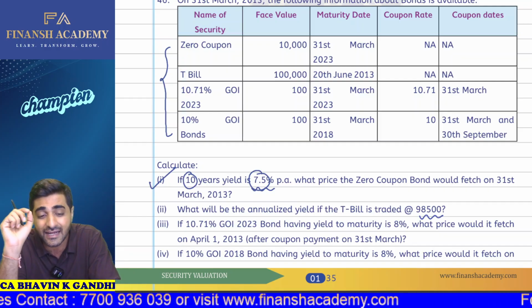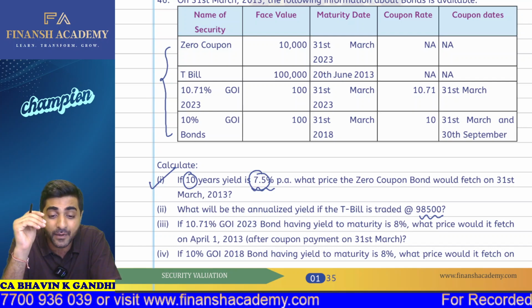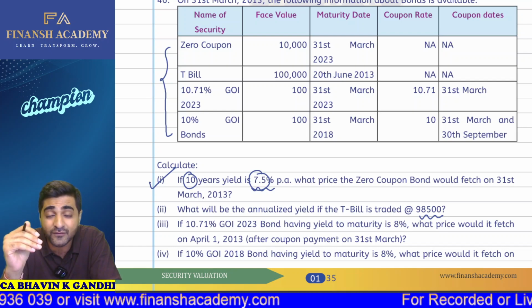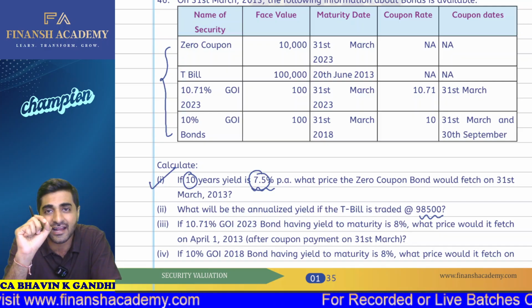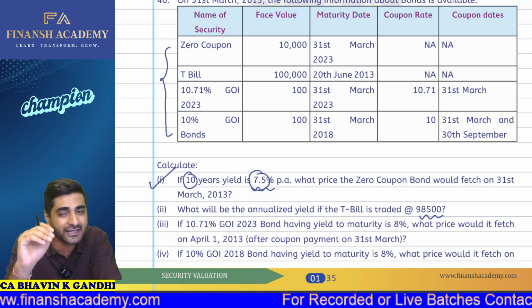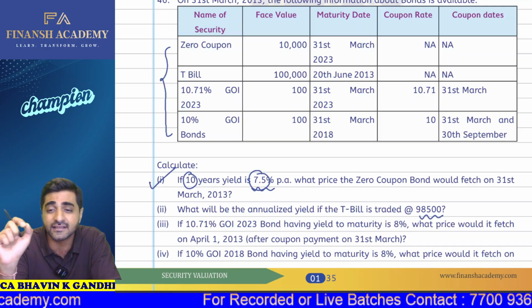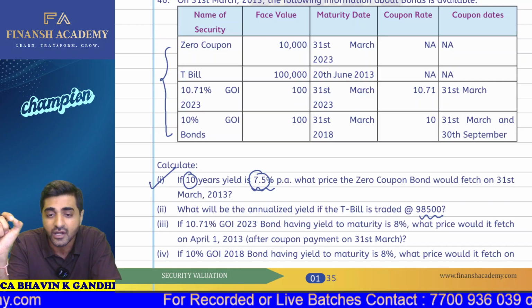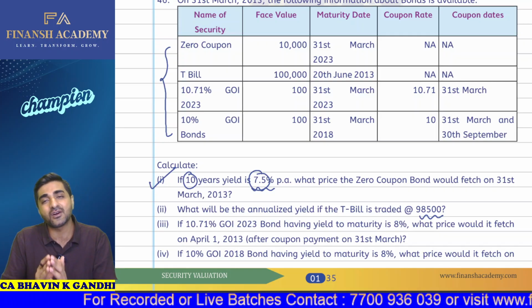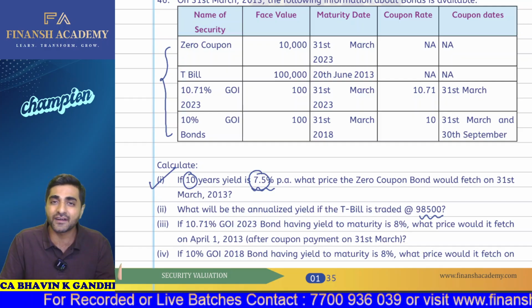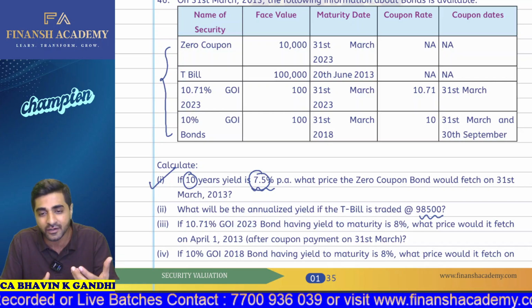Now, my dear students, the treasury bill is traded at 98,500. So this is the price of the bond, and now we have to calculate the yield. See, treasury bills can be coupon bearing also, and can be without coupon bearing also. In this particular question, there is no coupon rate given to you. So the only yield which you will generate will be what? You are purchasing this bond for 98,500, and at the time of redemption, it is 1 lakh rupees. So the difference amount is nothing but what you are going to earn.